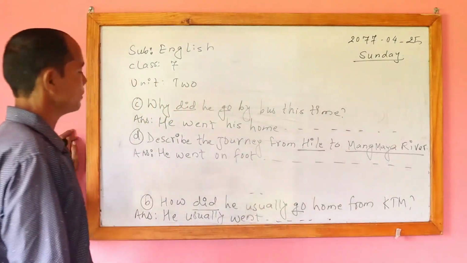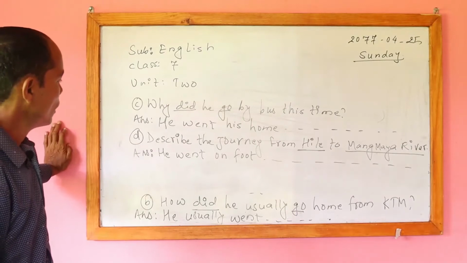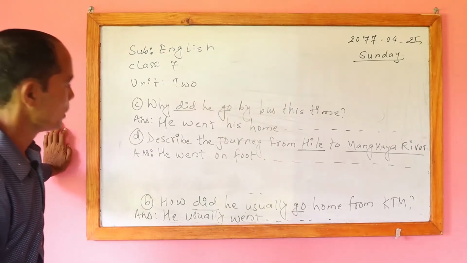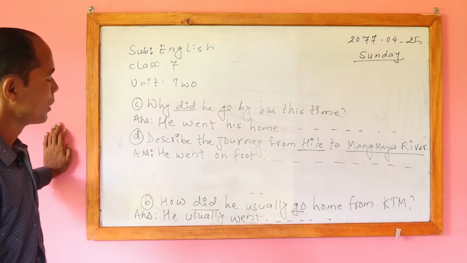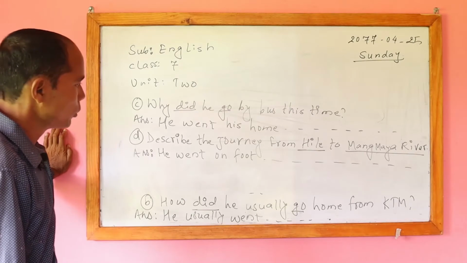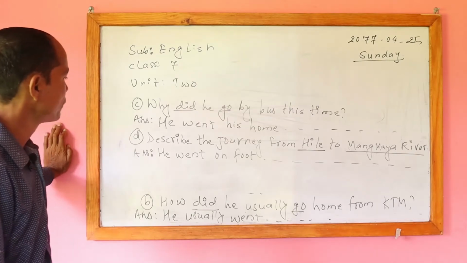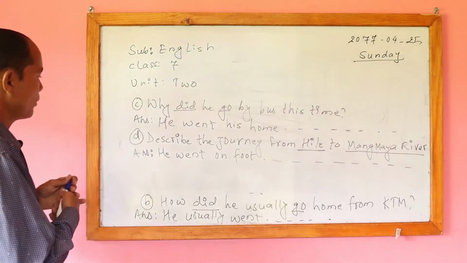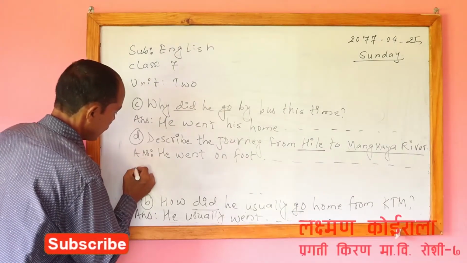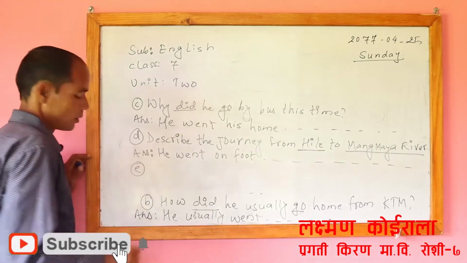Okay, understand? If you do not understand, you have to ask me. If you have any confusion. Okay, did you complete the answer? If you have already completed the answer, then in E number I am going to write the question.